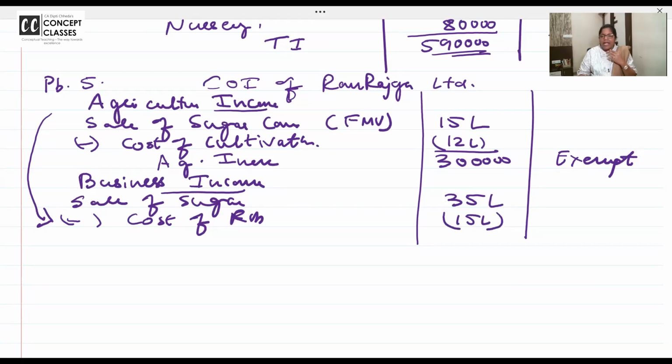15 lakhs. And wherever we do minus in income tax, we write it in brackets. Don't write 12 lakhs. What was the sale of sugar? 15. So for the farm, this was income. For me, this is raw material cost. Other than raw material, what is the other manufacturing cost?